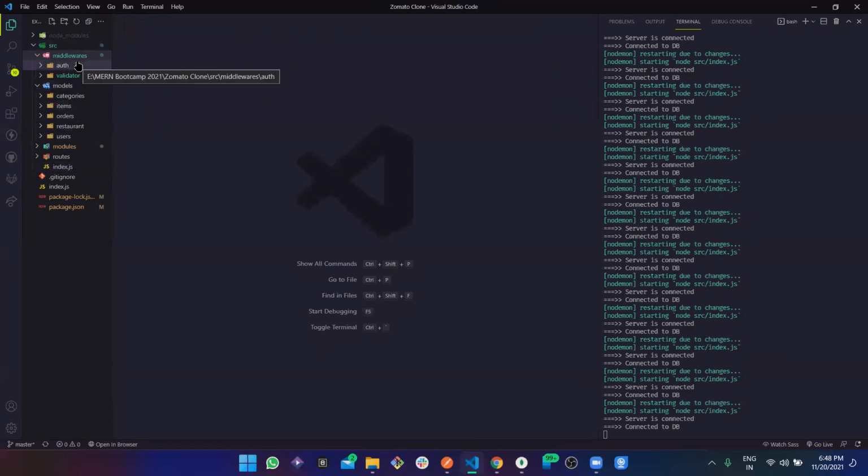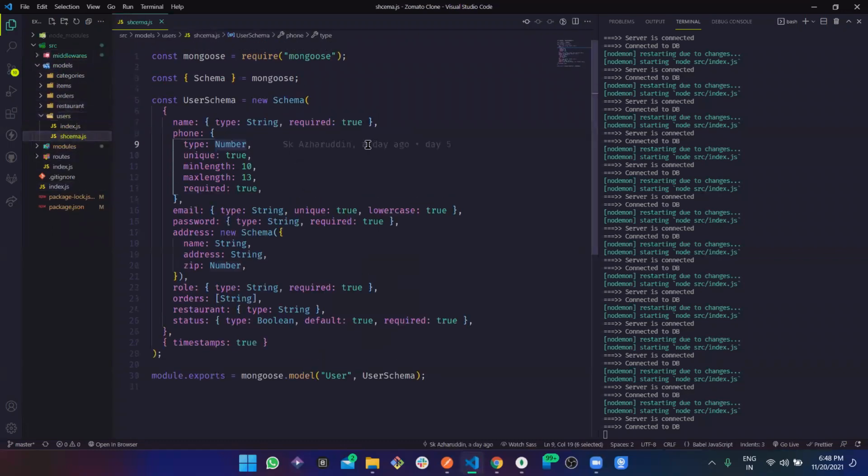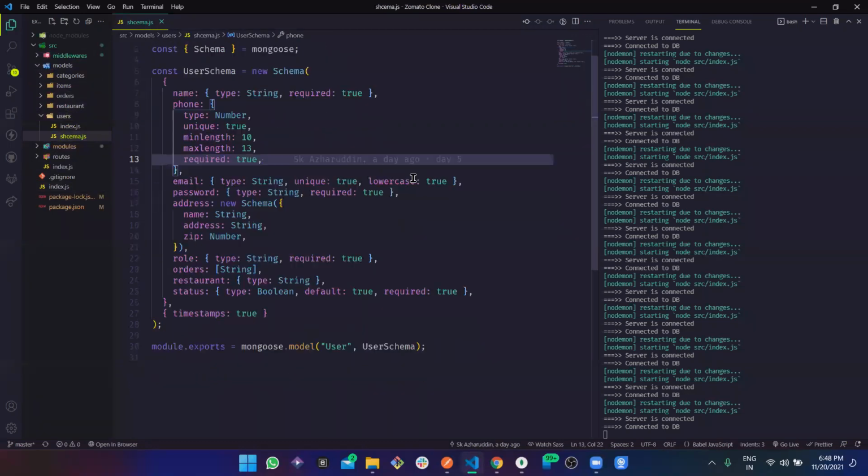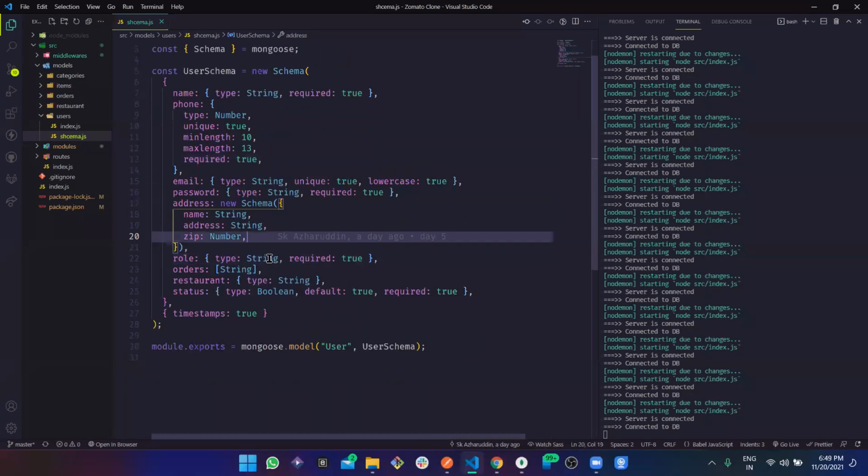Model, user and schema. Okay. So as I told, this role we were having as string, right? Now let's just go a bit more advanced into this schema thing because we are going to work with other stuff too.